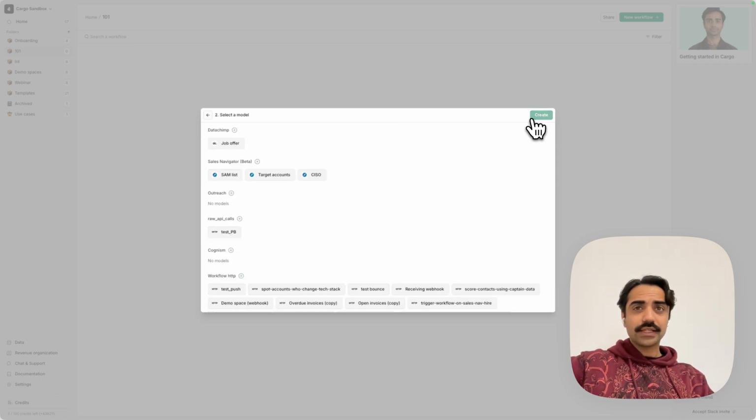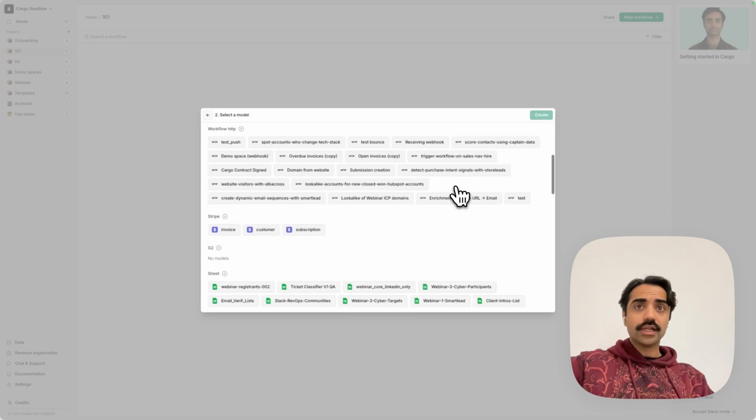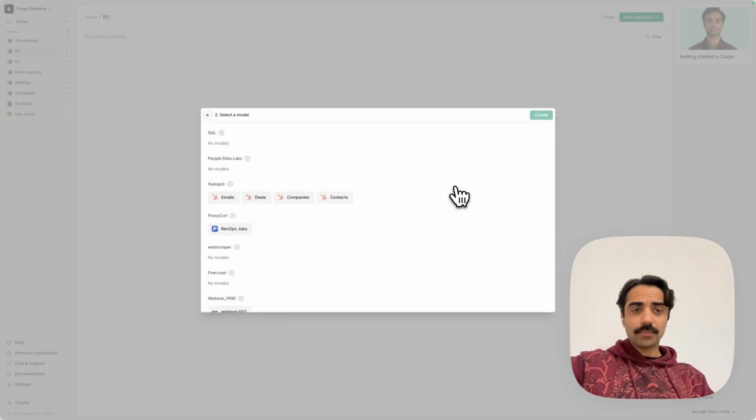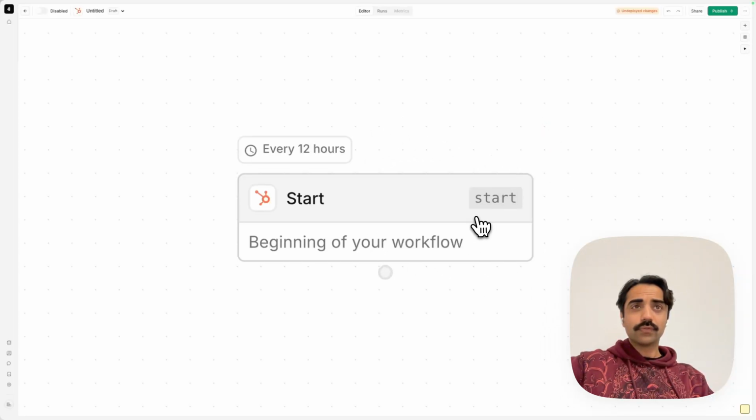I can press next, and then the second question: which model should this workflow be based on? Every Cargo workflow requires a data table to feed it, and in this case I have my CRM connector set up, and within that a contacts object, which is perfect for this workflow. So I can just press create, and in a few seconds I arrive on the main workflow editor.